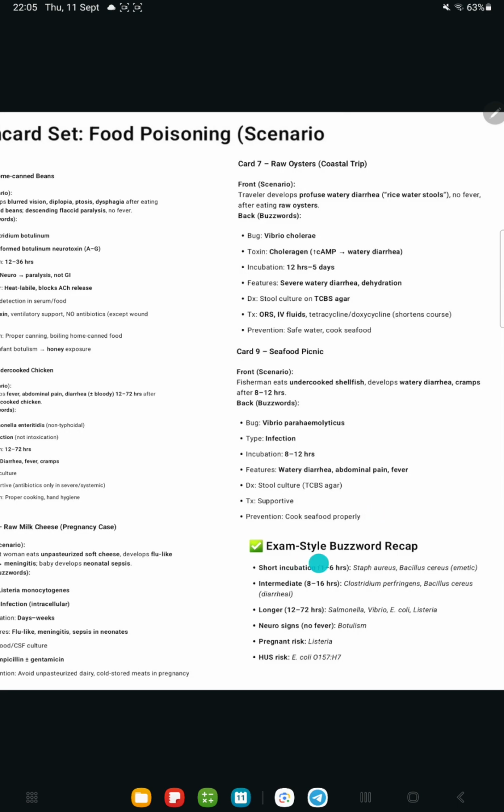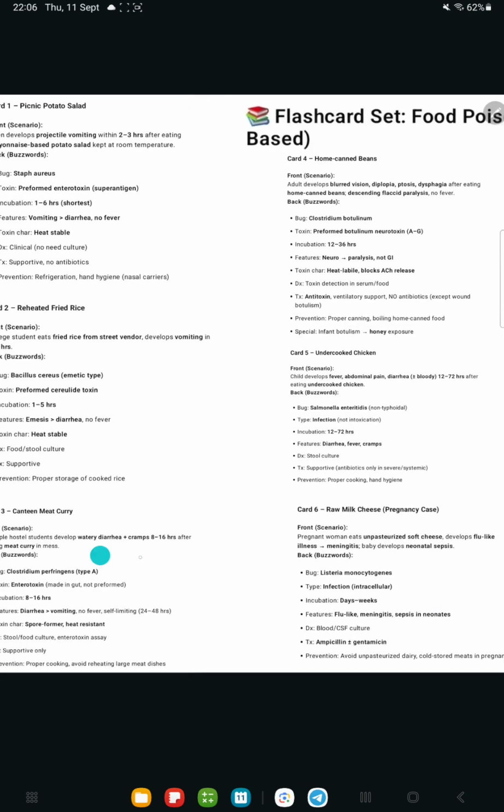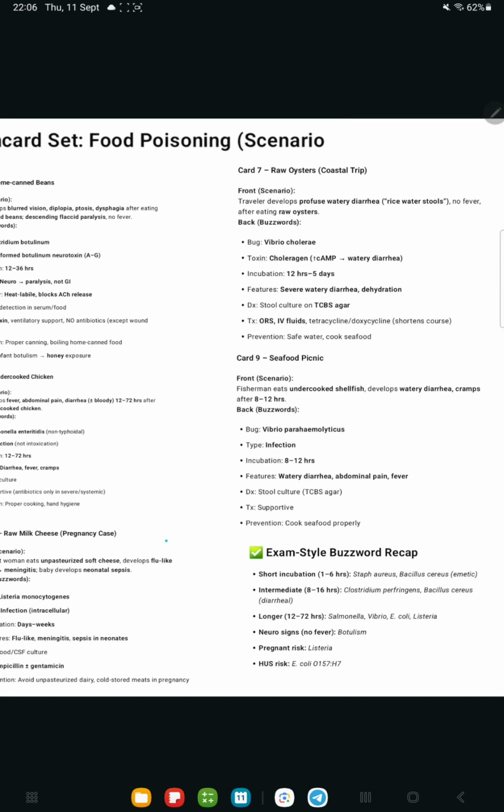So short incubation period, that is 1 to 6 hours, we will remember Staph aureus, Bacillus cereus, the emetic type, the vomiting one. Then 8 to 16 hours is Clostridium perfringens. Clostridium lost in eating meat. Meat, what? I think canteen meat curry. And then? Then disaster. Infection and all, watery diarrhea, cramps. This disaster I'm talking about. Bacillus cereus, the diarrheal one is intermediate. The emetic one is just a short course.